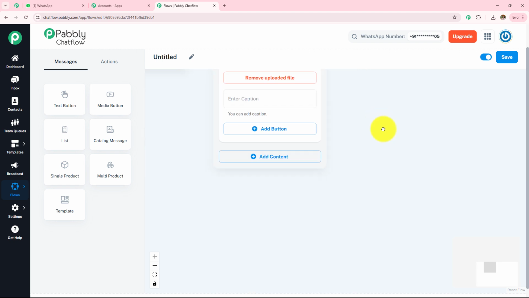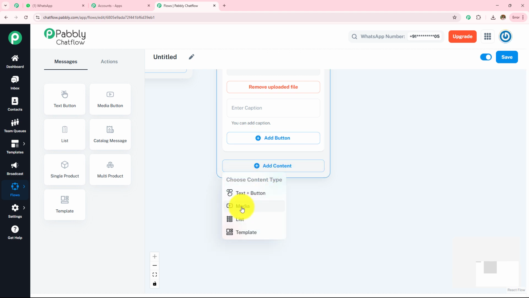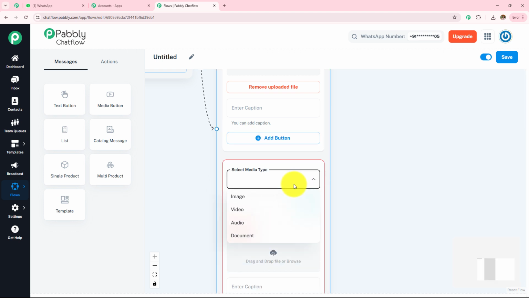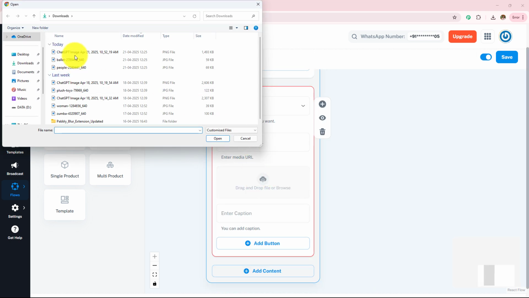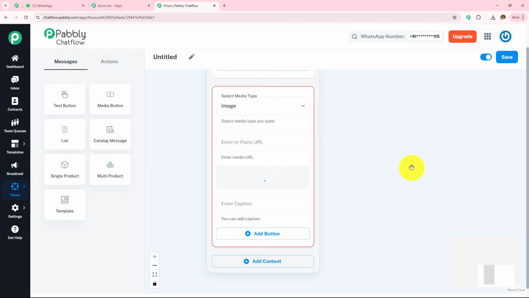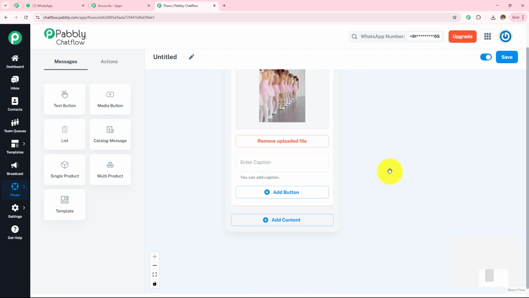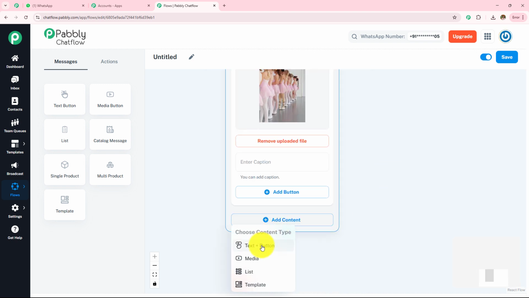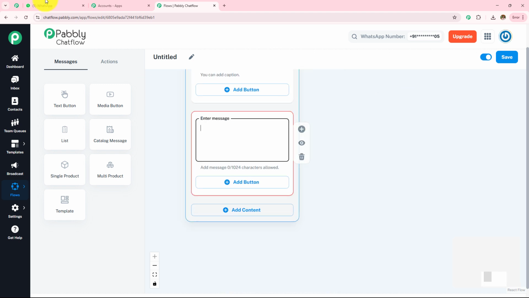Now here I want to upload 3 images. For that I'm going to click on this add content, select my content type as media, select my media type as image, and then by following the same process I'm going to upload the next image, which is this one. Now here after uploading the media, I also want to write the text. What I'm going to do is click on this add content, select my content type as text plus button, and then I'm going to provide the text.